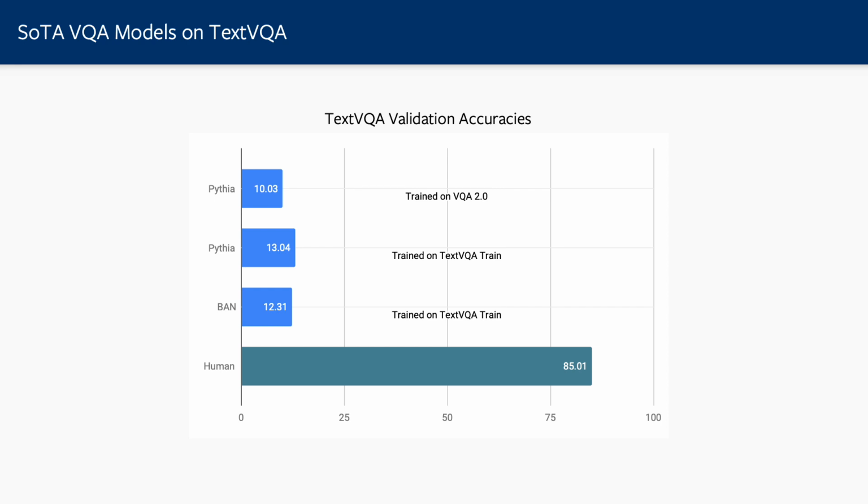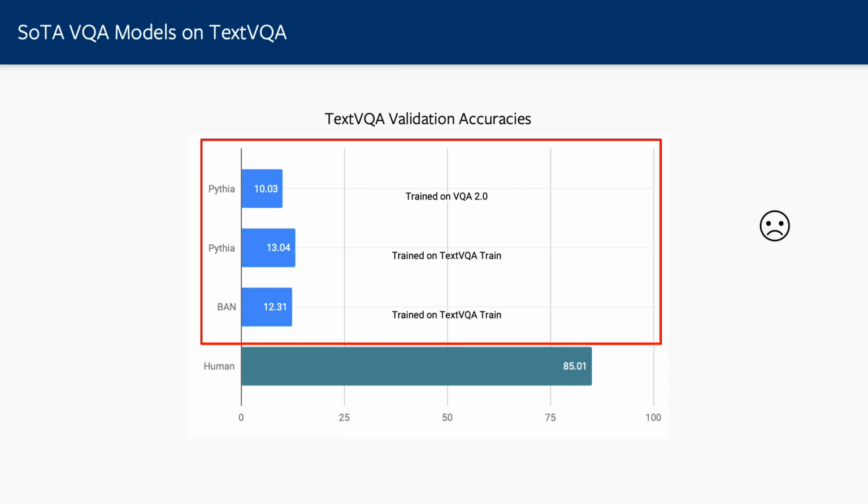The state-of-the-art VQA models don't really work on TextVQA as they can't read and reason about the text in the images. So the VQA challenge winners from 2018 only achieved 12 or 13% accuracy compared to human accuracy of 85% on this dataset. This is not good as many applications of VQA require reading text in the images.